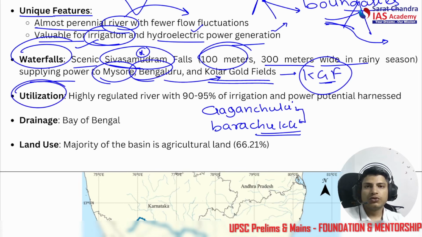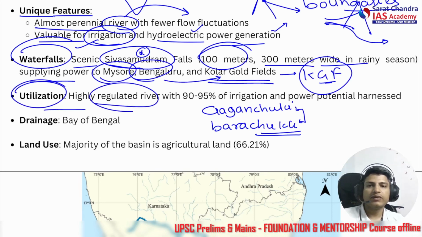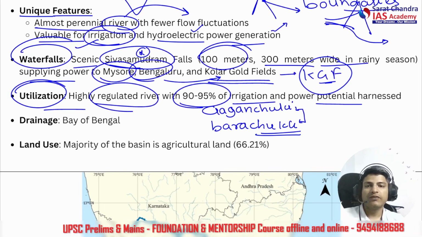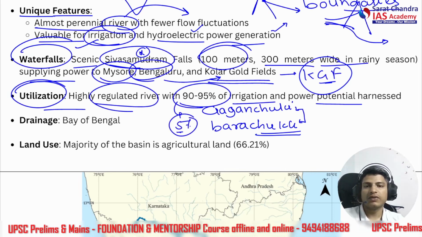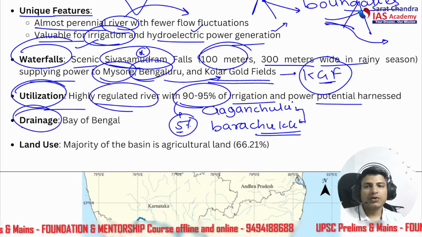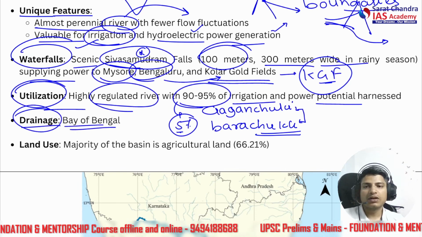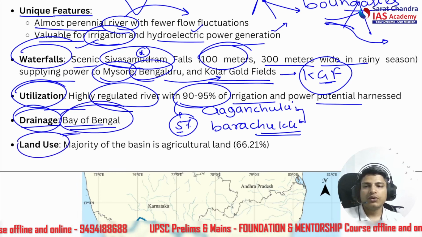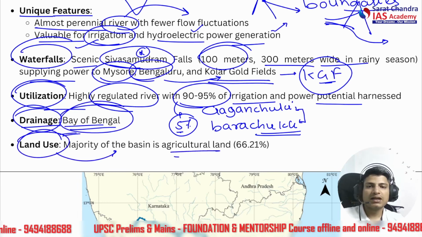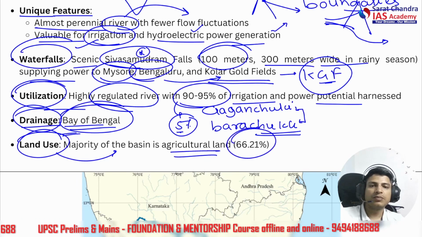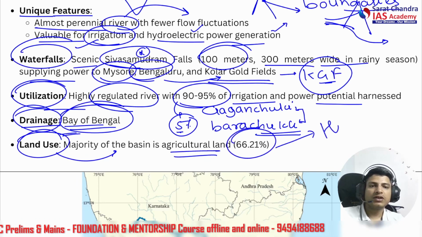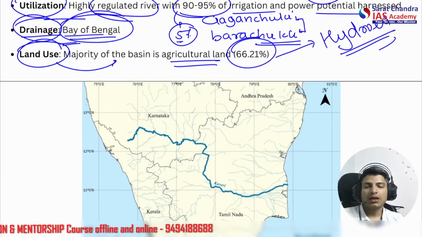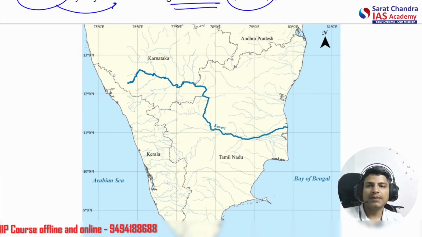So let's talk about the utilization of its water. Highly regulated river with 90 to 95% of irrigation and power potential harnessed already. Okay, only 5% water is going into wastage here and there. Let's talk about the drainage. We already read about it. The Pumpuhar, south of Cuddalore in Tamil Nadu state, so Bay of Bengal. Okay. Now land use, the majority of the basin is used as agricultural land, 66.21%. Then there are hydroelectricity projects and so on.